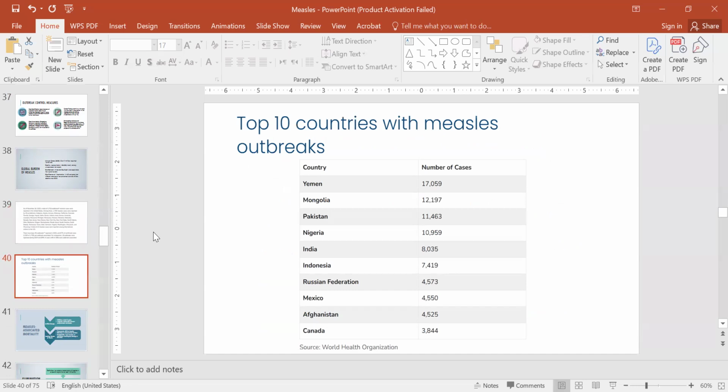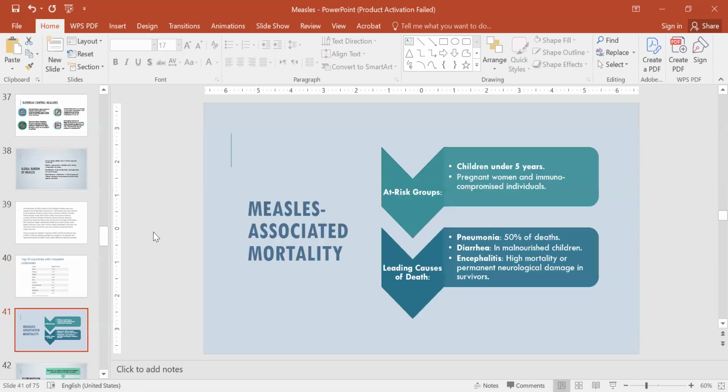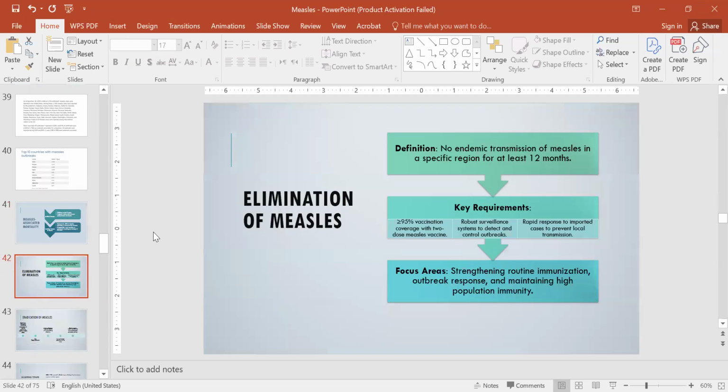According to the data of WHO, this data is for the year 2025. These are the top 10 countries with measles outbreaks, and Pakistan has the number of cases around 11,463, and it's at number 3. Measles-associated mortality is at high risk in children under 5 years, pregnant women and immunocompromised individuals. Leading causes of death are pneumonia, 50% of deaths occur due to pneumonia, diarrhea in malnourished children, and encephalitis, with high mortality or permanent neurological damage in survivors.